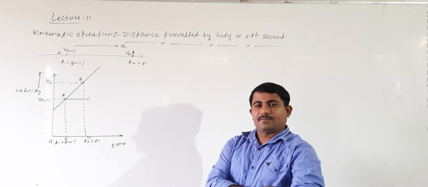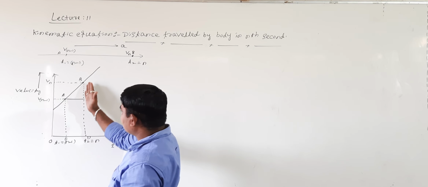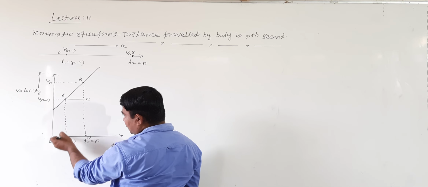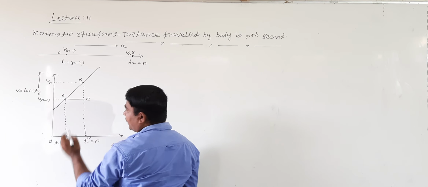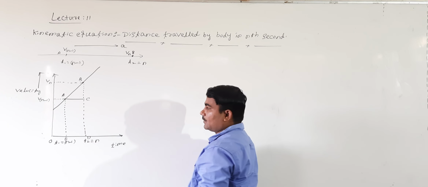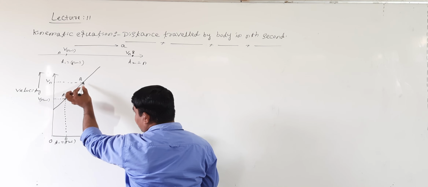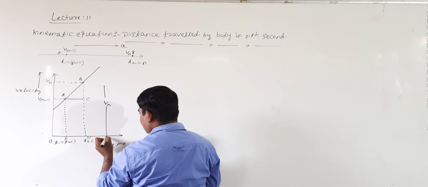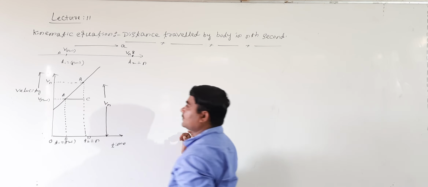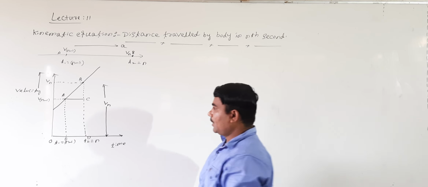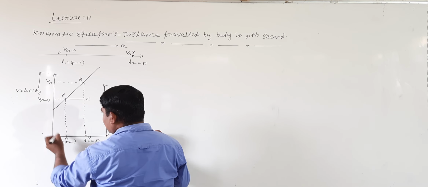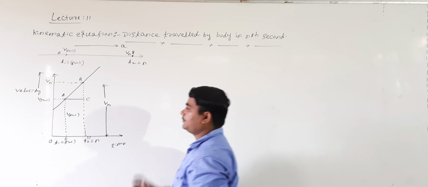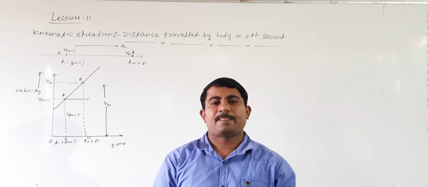Right or wrong? See here, this total velocity is Vn. What about this velocity? This is nothing but Vn minus 1. Are you following? What I am going to say is this side must be equal to this side. The total velocity is Vn. Then what about this velocity? This velocity is nothing but Vn minus 1. Right or wrong?